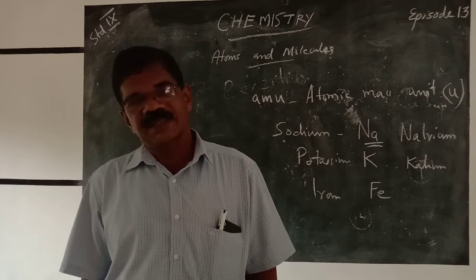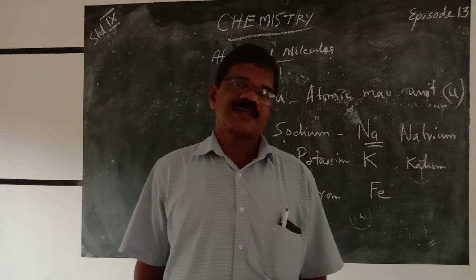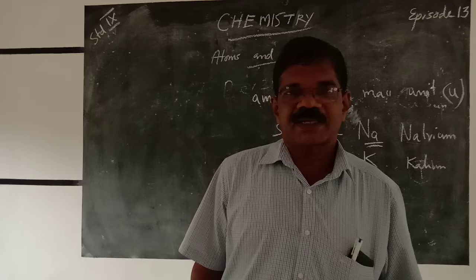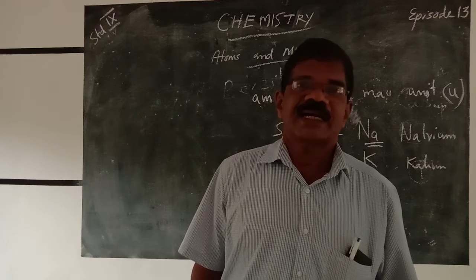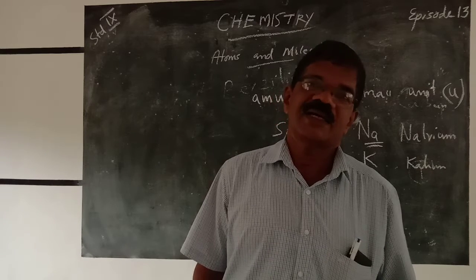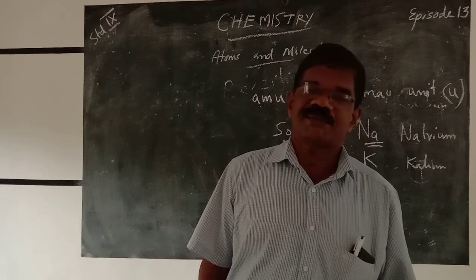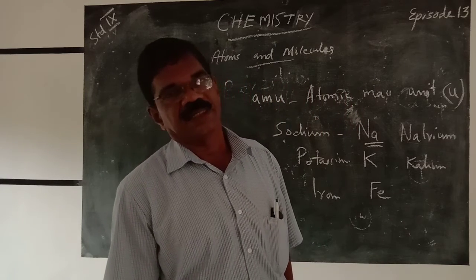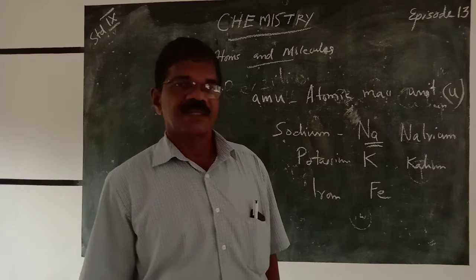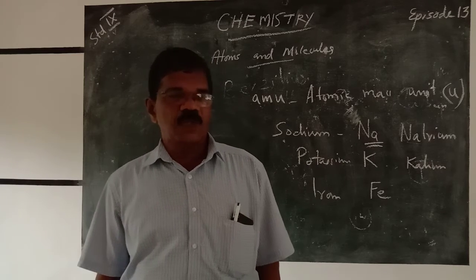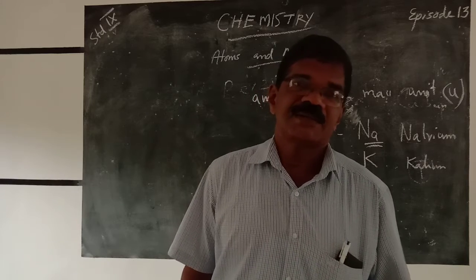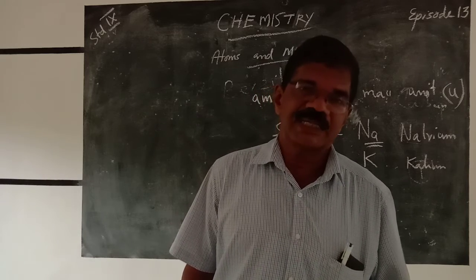Later the scientists took carbon-12 as the basis for measuring the masses of the atoms of the different elements. In 1961, carbon-12 was taken as the basis for measuring the masses of different atoms.